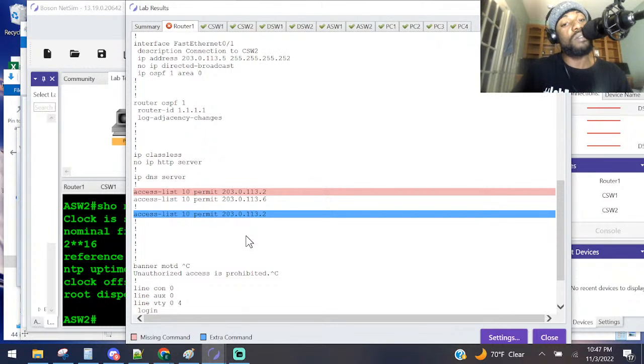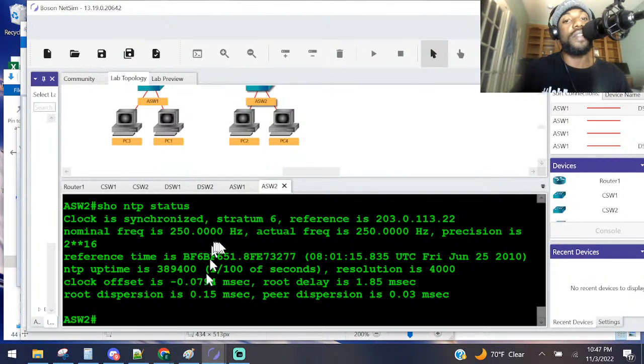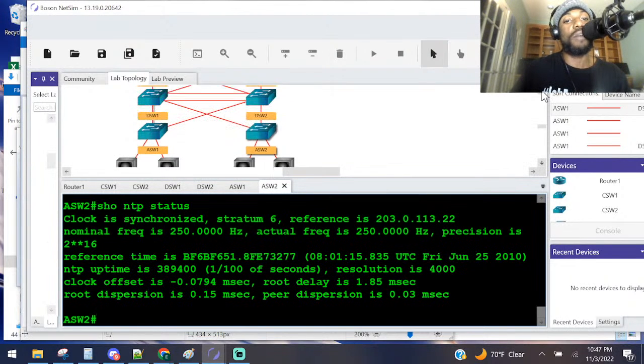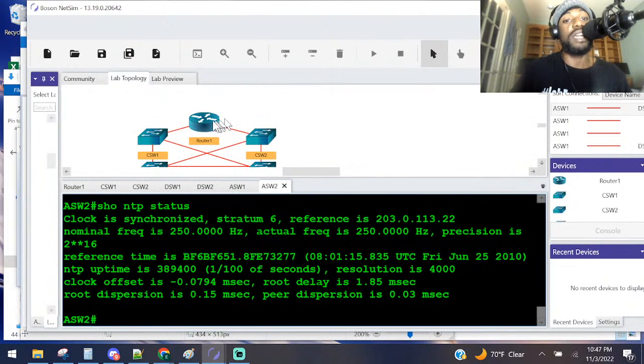Looks the same to me. What am I missing? They said it's an extra command when they're saying I'm missing. So which one is it, Boson NetSim? I've got to have .2 and .6. Do I need to remove it? Are they the same or are they different? Let's go back and check because I don't know why that happened, but apparently that's the only mistake I've got there.